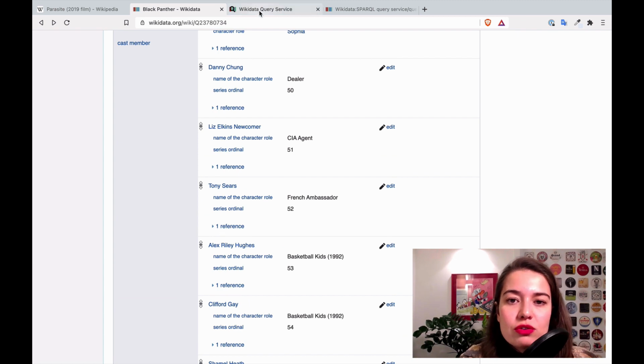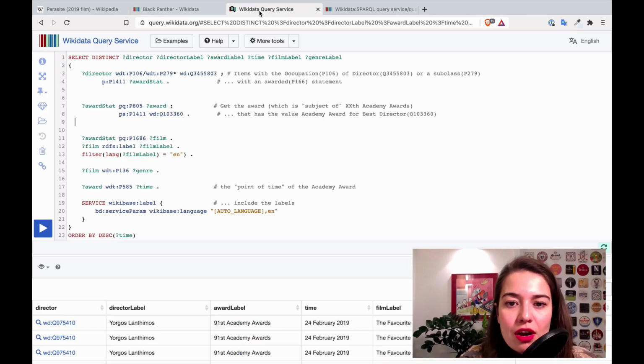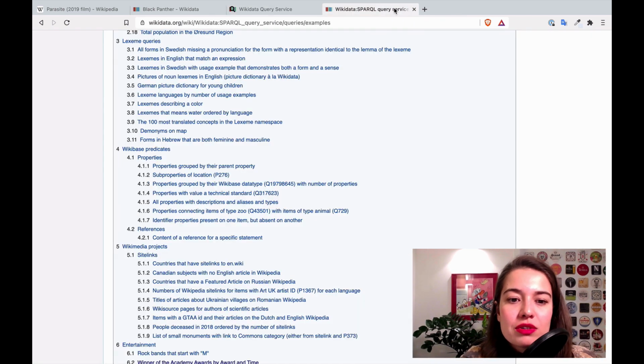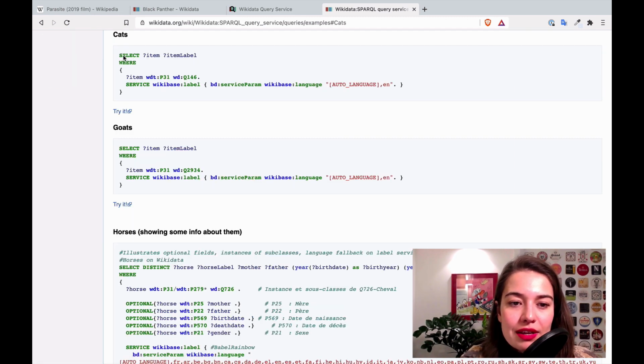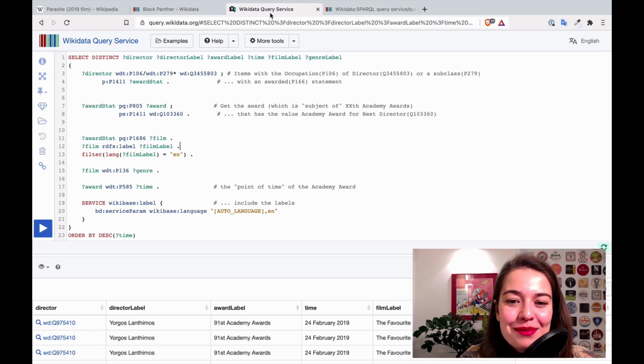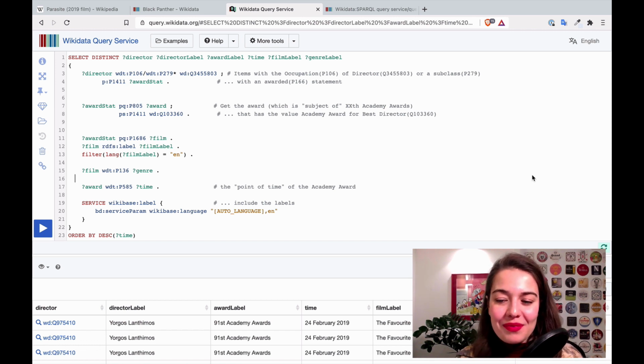If you have any questions, also don't hesitate to ask me in the comments. I know this is very complicated. I really hope I did a good job explaining it. But also, if you want to see other examples, simpler examples, go ahead and check the examples that are on Wikipedia. It's very simple. It's very nice, they start from simpler things. I was maybe ambitious, starting from already collecting Academy Award winners. But yeah, go check it out.